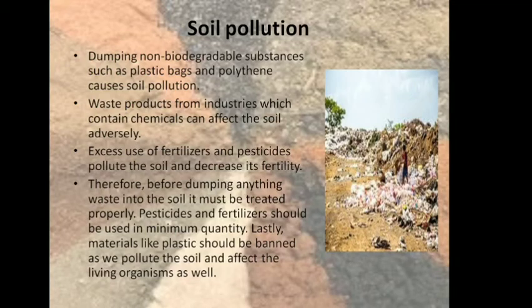Soil pollution. Dumping of non-biodegradable substances like plastics and polythene causes soil pollution. You can see here the different types of substances which are non-biodegradable. If thrown in the soil, they will not degrade for hundreds of years and will pollute the soil. Waste products from industries which contain chemicals also affect the soil adversely. Excess of fertilizers and pesticides pollute the soil and decrease its fertility. So these are the things that cause soil pollution.